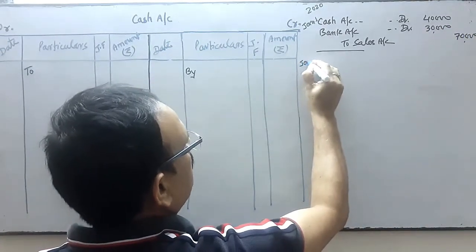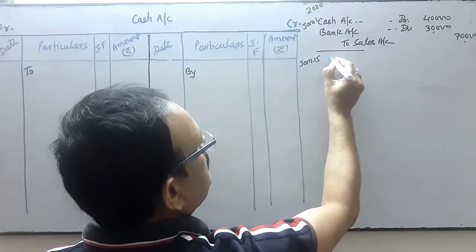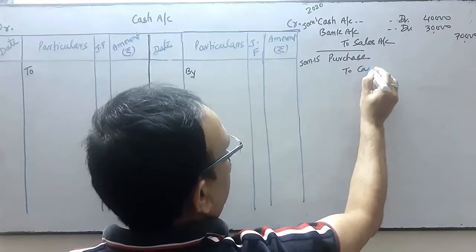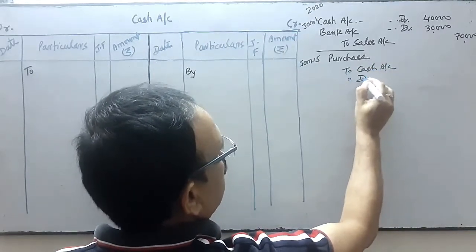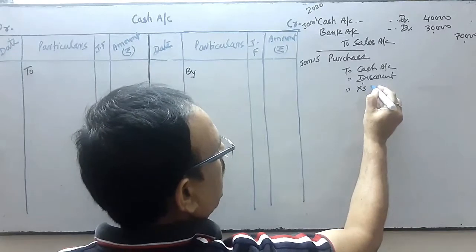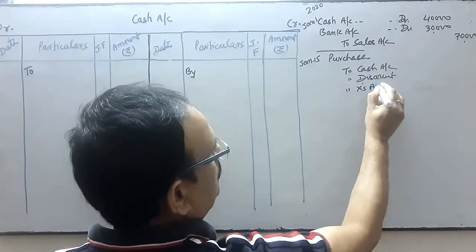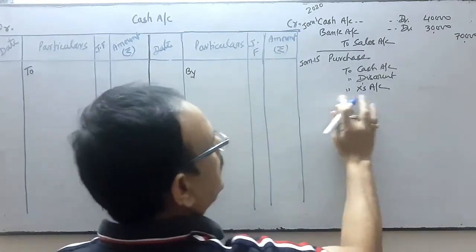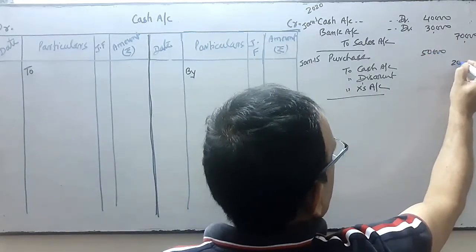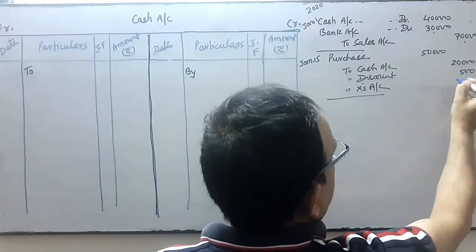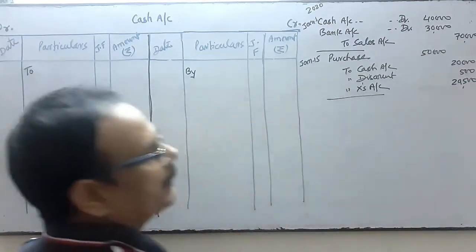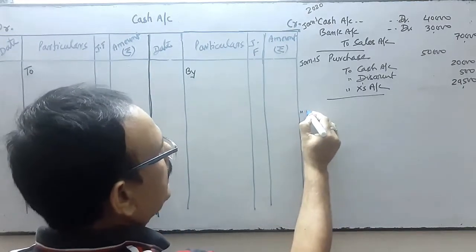Next, suppose on January 15, the transaction is purchase account debit to cash account, to discount account, to X account. Suppose the purchase is 50,000, cash payment is 20,000, 500 is the discount, and here it is 29,500.